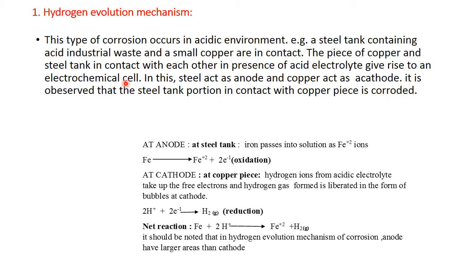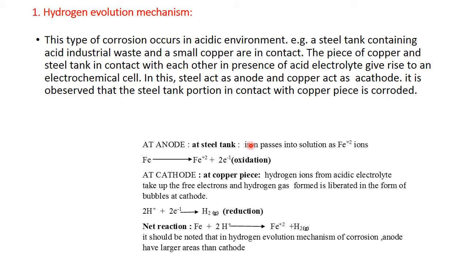In this cell formation, the acid industrial waste acts as an electrolyte. The steel tank will act as an anode based on the position in the galvanic series, and the copper piece will act as a cathode. So here it is carefully observed that the steel tank portion which is in contact with the copper piece undergoes the corrosion process.